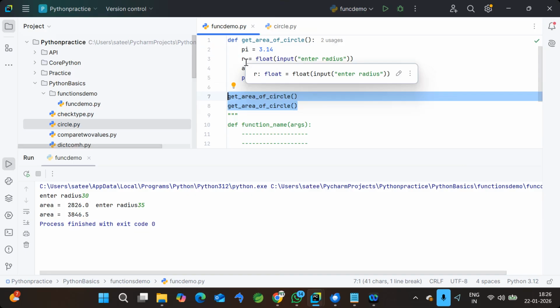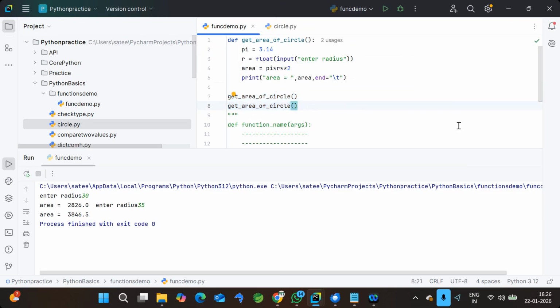Any doubt as of now? Okay, great. So now the other point, 2 points you need to understand.